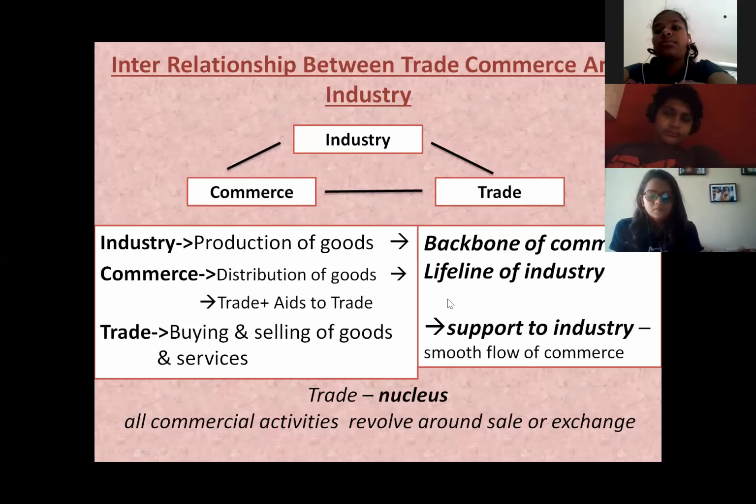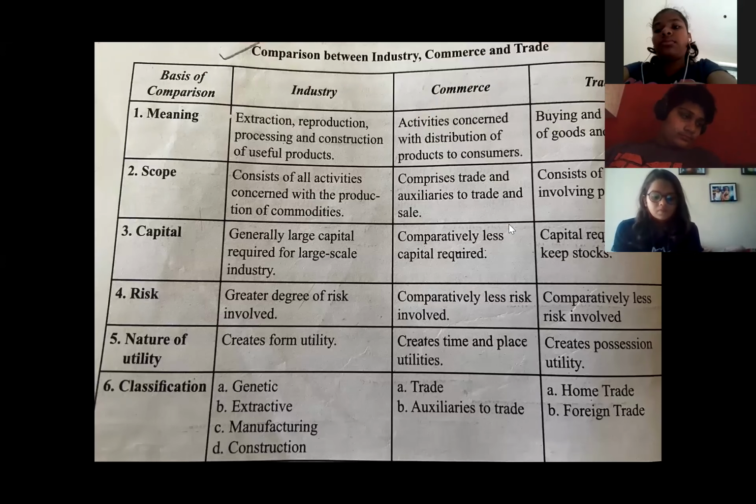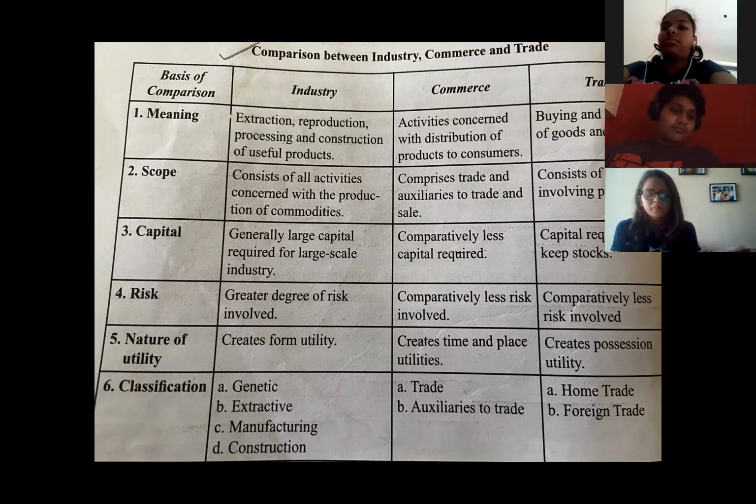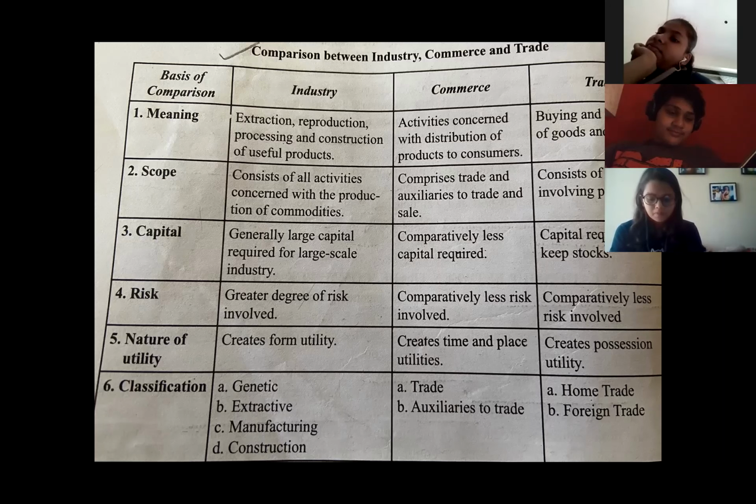Now we'll move on to the next thing, that is the difference between industry, commerce, and trade. What is the main difference between all three of them, which we have covered in this chapter? Now the first is meaning. I'm sure you all are aware of it. Industry is related to extraction, reproduction, processing, and construction of useful products, whereas commerce involves all the activities which are concerned with distribution of products to consumers, whereas trade is related to buying and selling of goods and services.